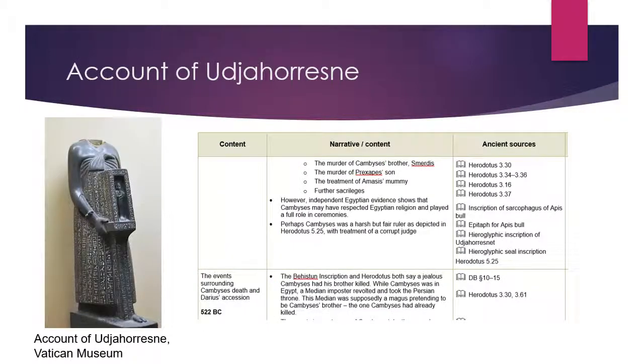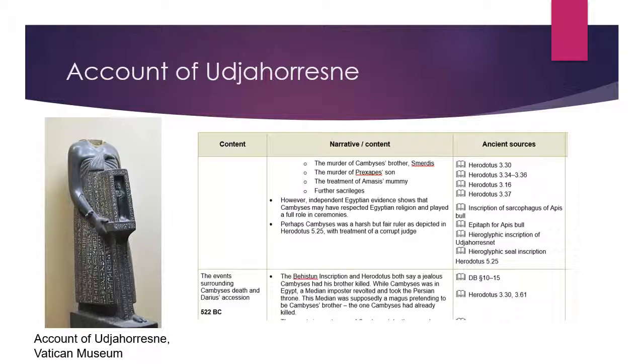So the first piece of evidence we're going to be looking at is the account of Ujahorresnet. He was an Egyptian member of the elite and held the title of chief physician and treasurer under the Achaemenid kings Cambyses and Darius. We know about his remarkable and controversial career thanks to his autobiography inscribed on the statue known as the Naophoros Vaticano, which is Italian for the Vatican Naophoros.